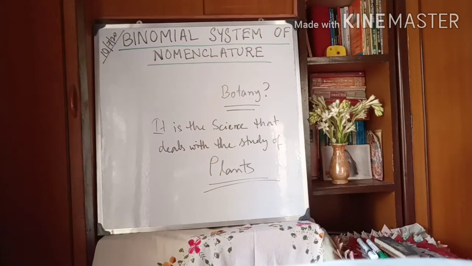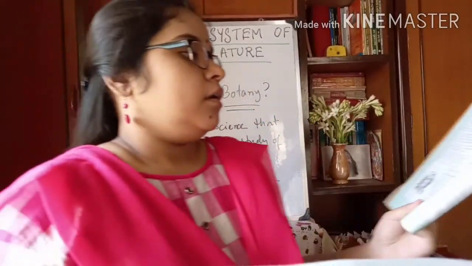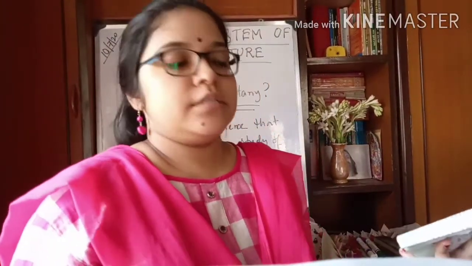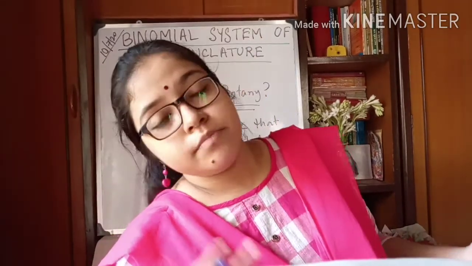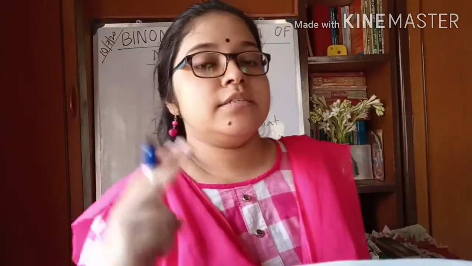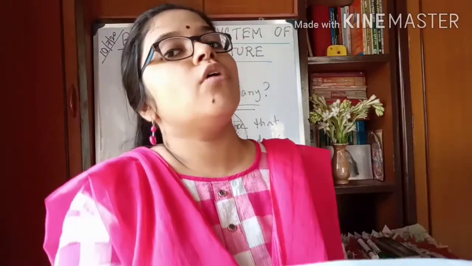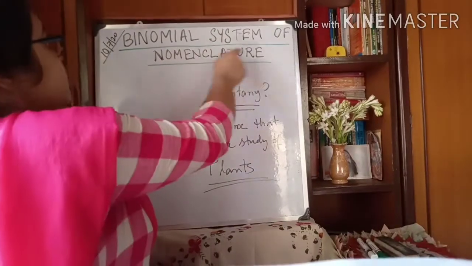Now, in 1758, Carl Linnaeus, or Carolus Linnaeus, devised a naming system in which an organism has two names, and this system of assigning two names to an organism is called the binomial system of nomenclature.